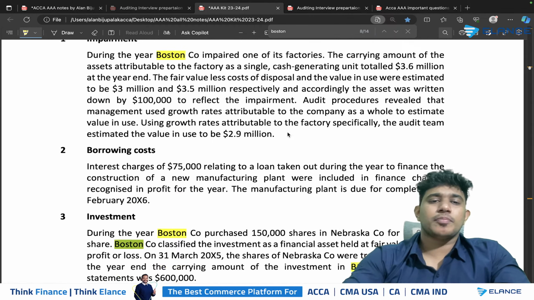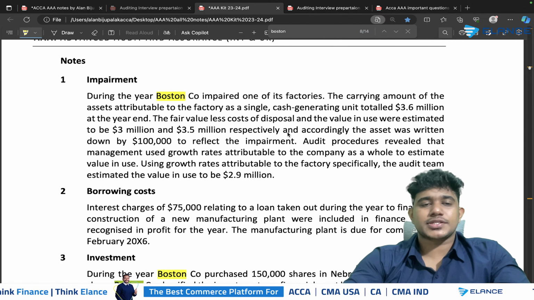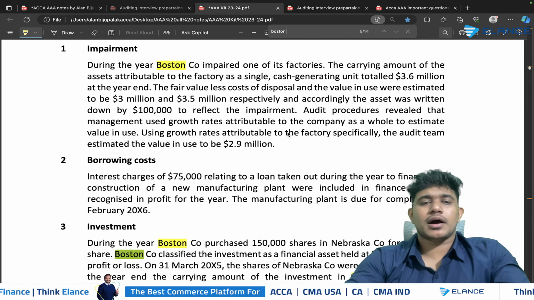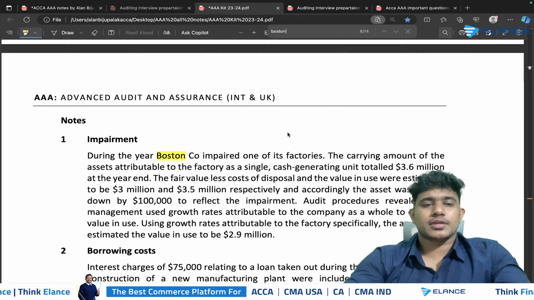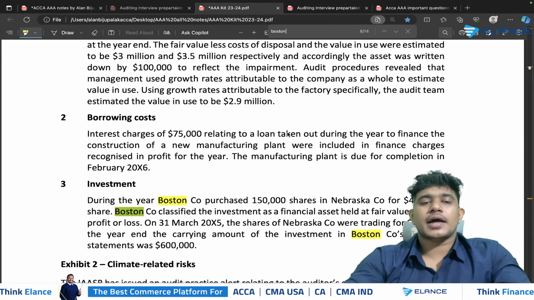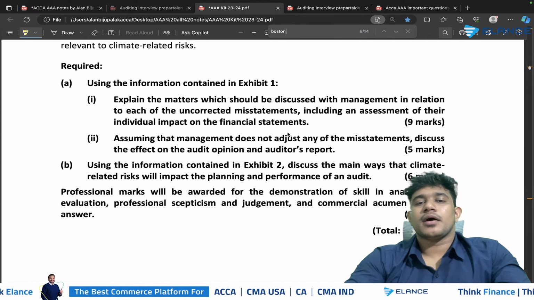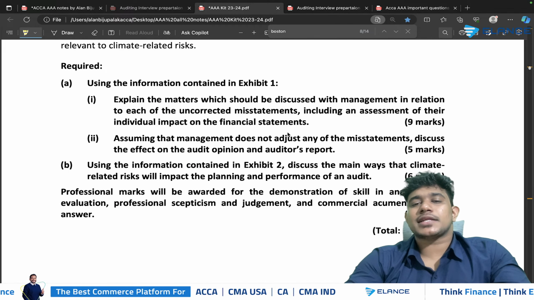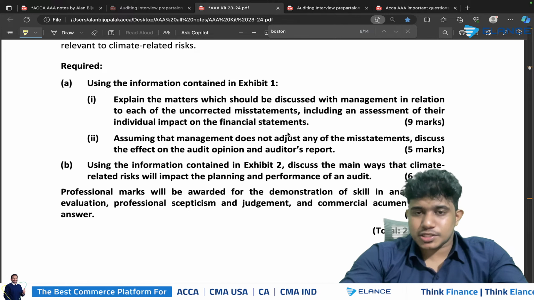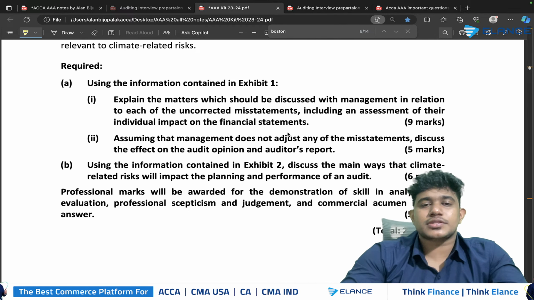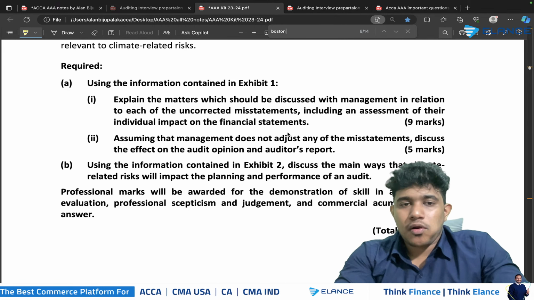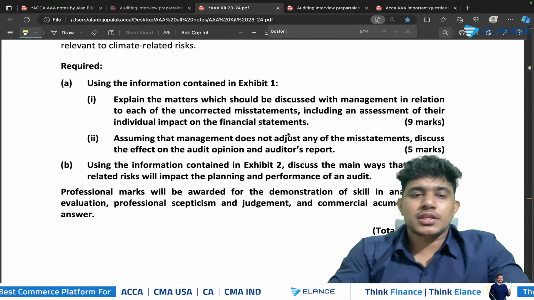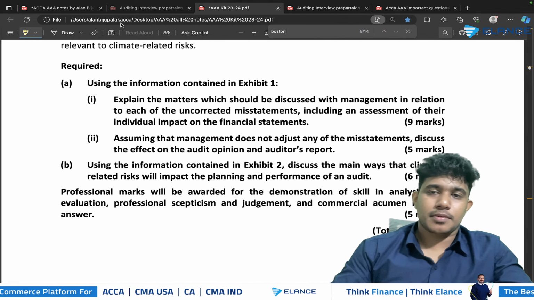So in this question called Boston, they have given us three scenarios, one in relation to impairment, another in relation to borrowing cost, and another in relation to investment. And they have asked us to explain the matters that should be discussed with the management in relation to each of the mistakes mentioned above. And they have asked us to show the individual impact on the financial statements as well.